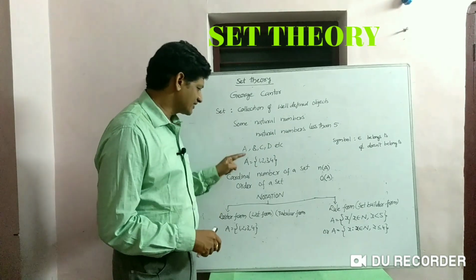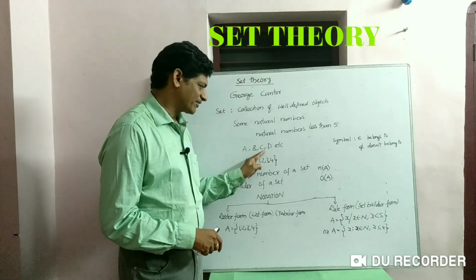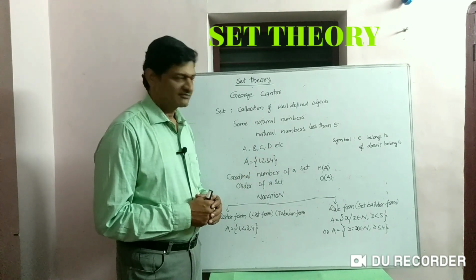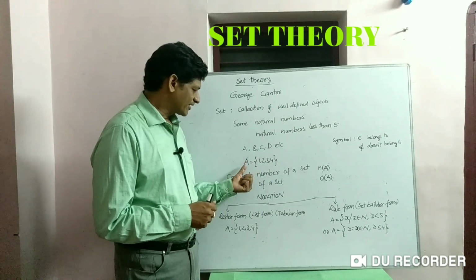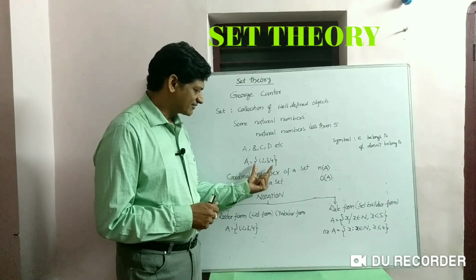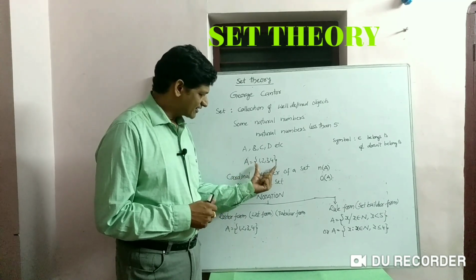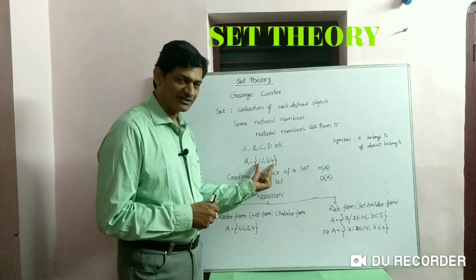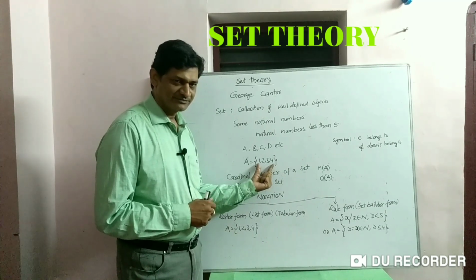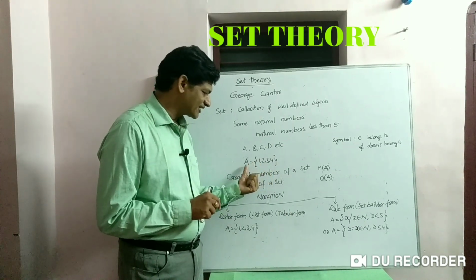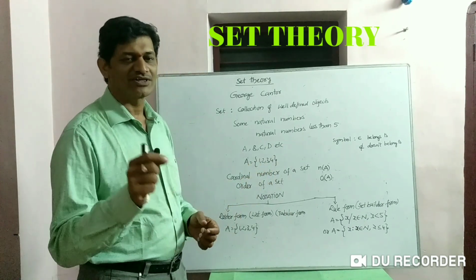Next, generally sets are indicated with uppercase letters like A, B, C, D, etc. For example, I am writing here one set, A equals the set of 1, 2, 3, 4. This set consists of 4 objects, or 4 elements. Now the number of elements present in a set is called its cardinal number.